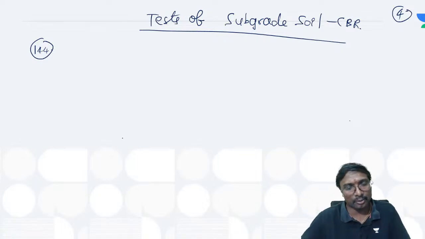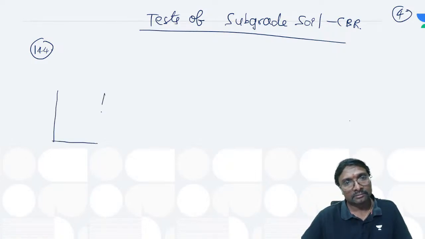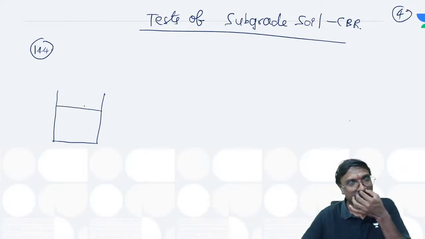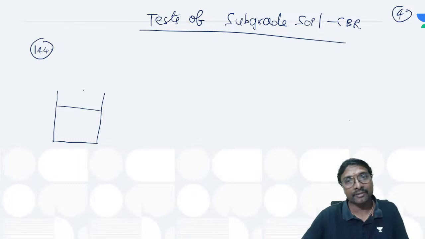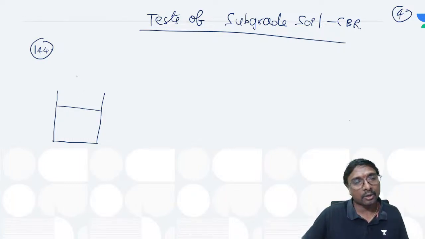This is testing, right? You'll be taking this soil sample and applying this load. Here this is your soil sample you are filling. If you just observe, we'll be applying the load through this plunger, right? We'll be applying load through this plunger, you can say.